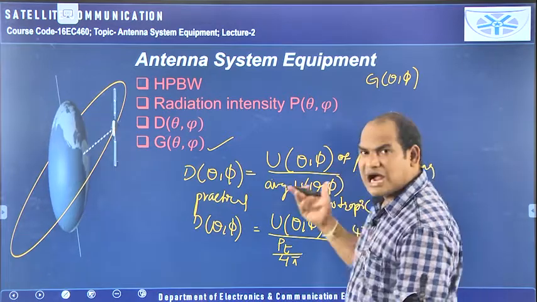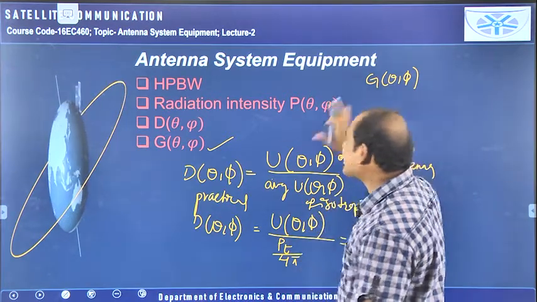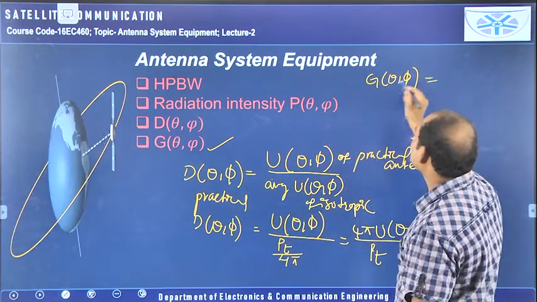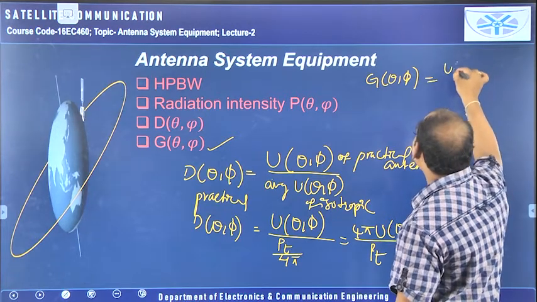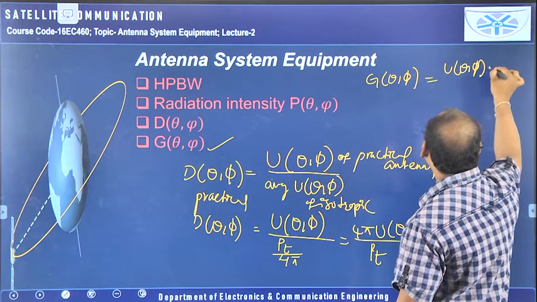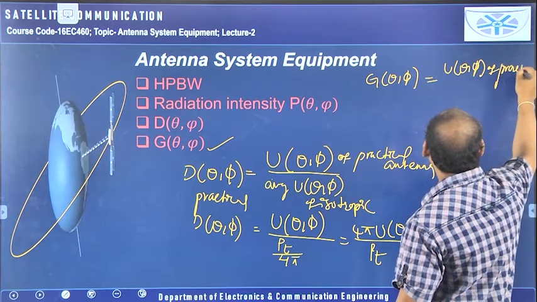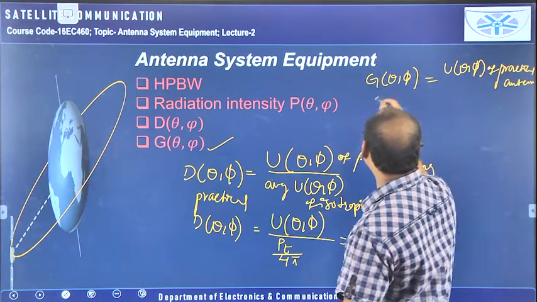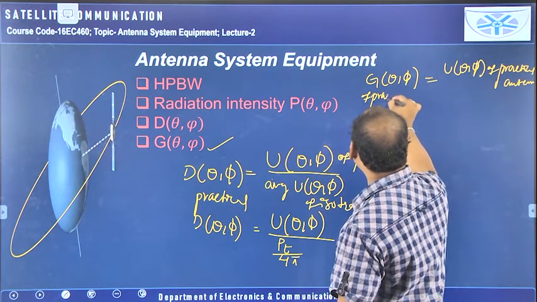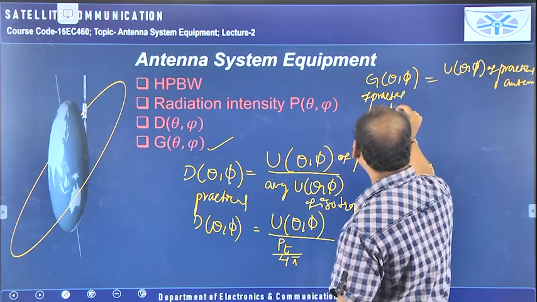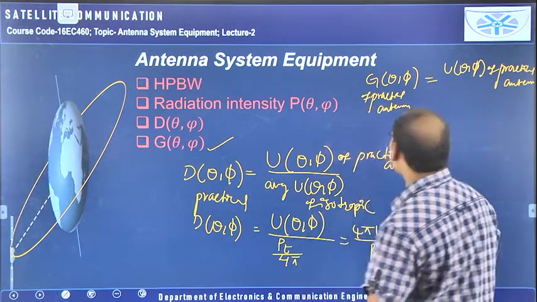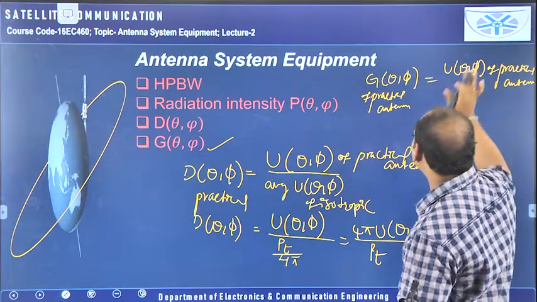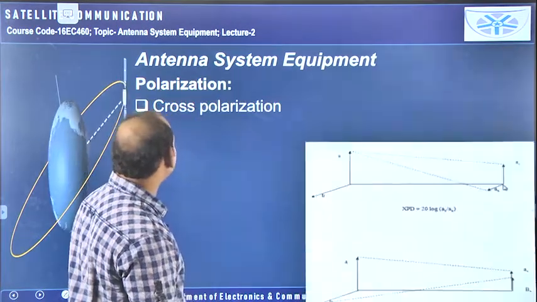The mathematical equation of gain and directivity are somewhat similar, so see carefully. The gain of theta comma phi is equal to the radiation intensity of the practical antenna for which you are calculating, here also the gain of the practical antenna only. So when you need the gain of the practical antenna, it is equal to the radiation intensity of the same antenna. For whichever antenna you are calculating the gain, for that antenna only you have to take the radiation intensity.